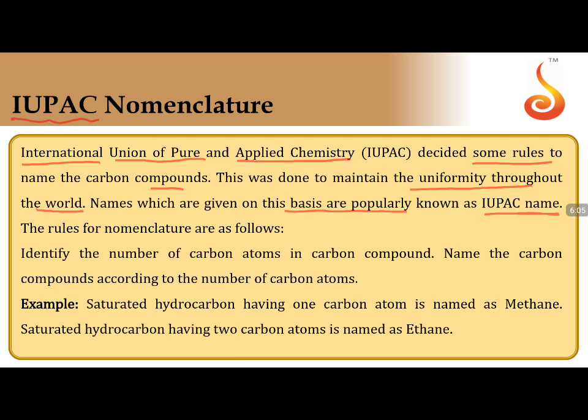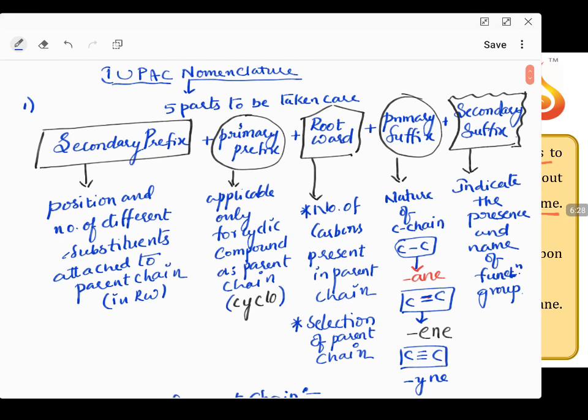Related to the structure, the name which is given is by IUPAC. IUPAC rules will be followed to give the name following the structure. So those names are called IUPAC names. So now we are talking about a nomenclature which is IUPAC nomenclature. What is the important point in IUPAC nomenclature before we go further? Today we are going to talk about IUPAC nomenclature.